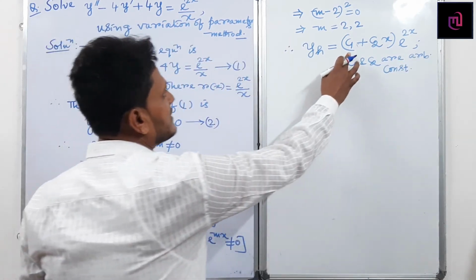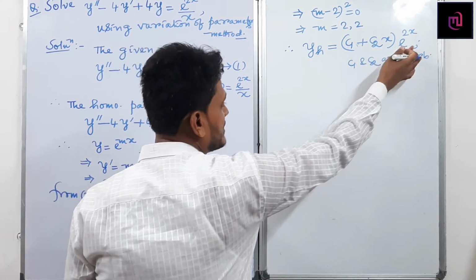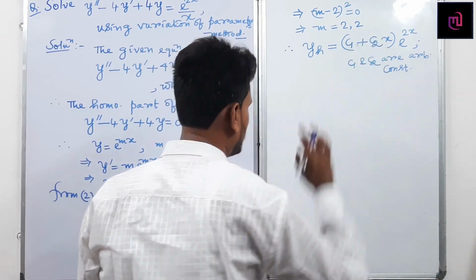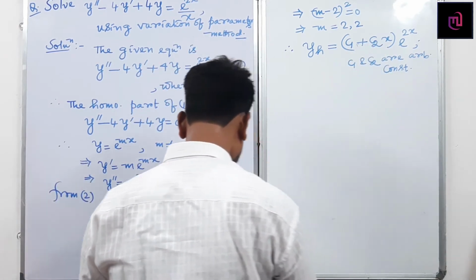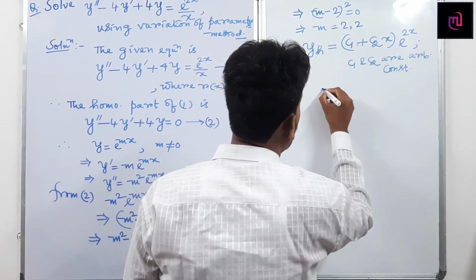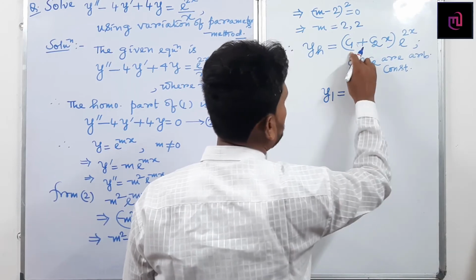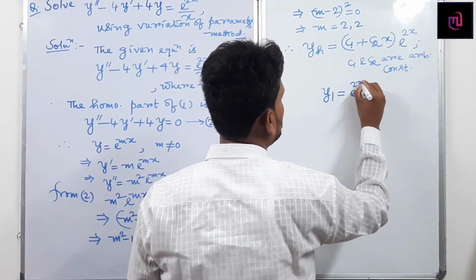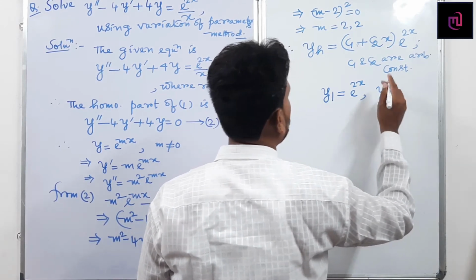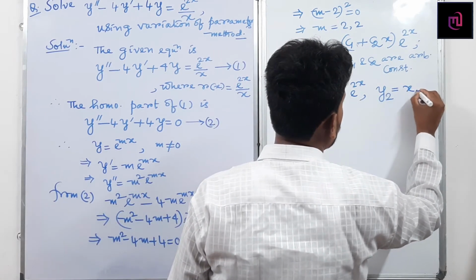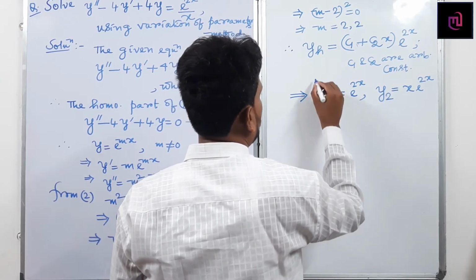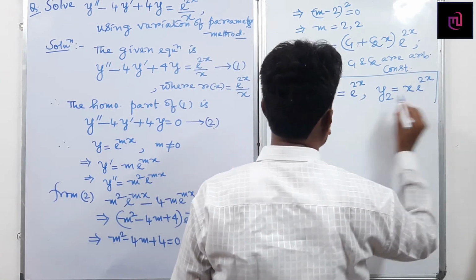So here I have written c1 plus c2x. If two roots are real and equal, then what is the formula? If two roots are real and distinct, what is the formula? If two roots are complex conjugate, then what is the formula? Here I have written this part. Check it, this part indicates y1 equals, what is the coefficient of c1? e to the power 2x. What is the coefficient of c2? You can assume x into e to the power 2x. So y1 equals to this part, and y2 equals to this part.